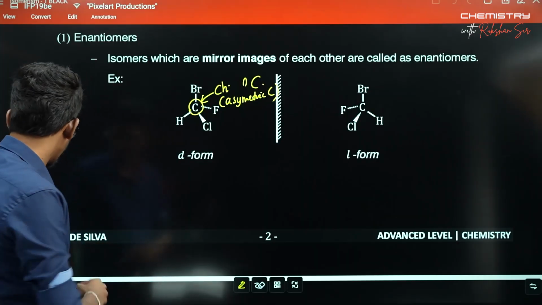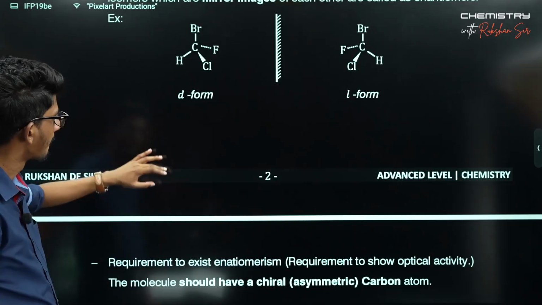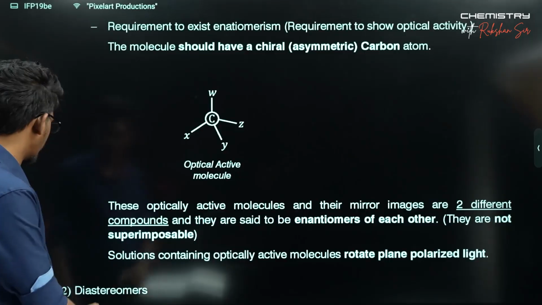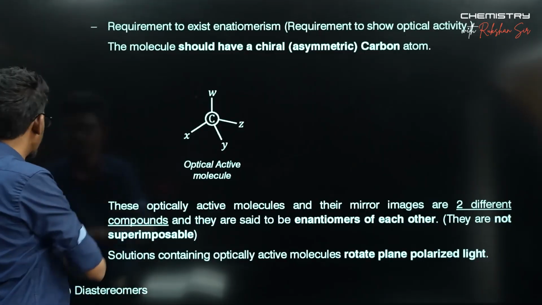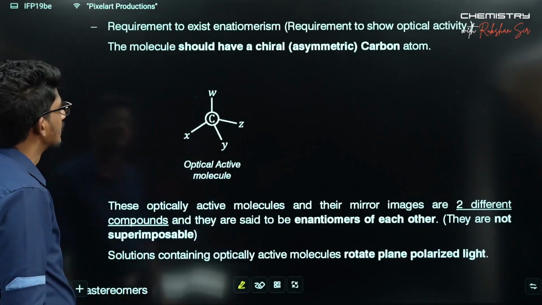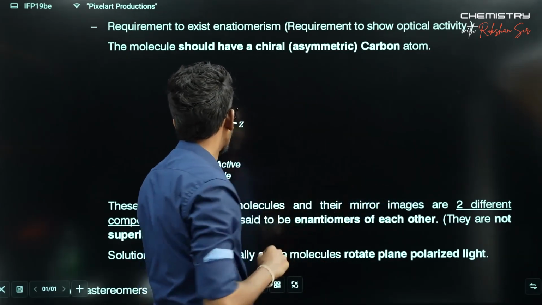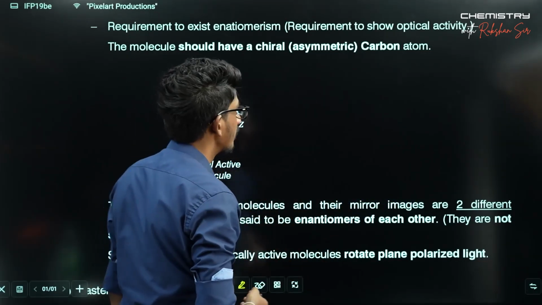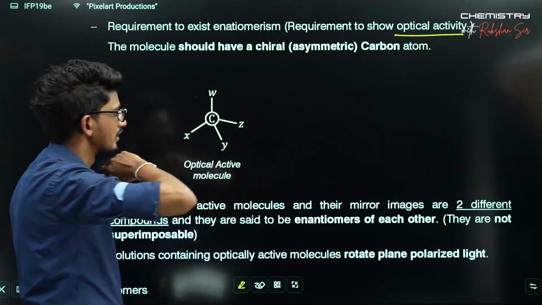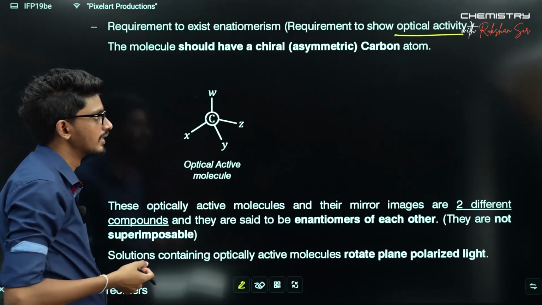Let's go to the other things appearing in the note. The requirement to show optical activity is also mentioned. This showing of isomerism is also known as showing optical activity. Why is it referred to so?